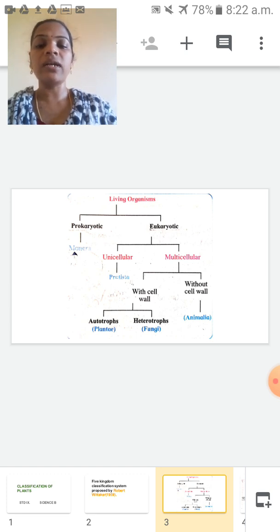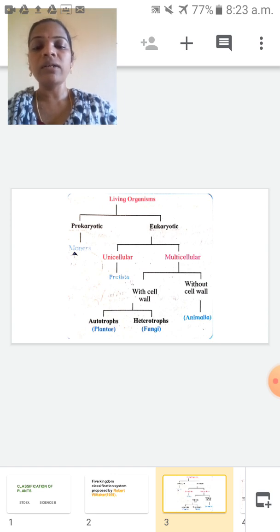Another difference: in prokaryotic, there are no membrane bound cell organelles, but in eukaryotic, membrane bound cell organelles are present.